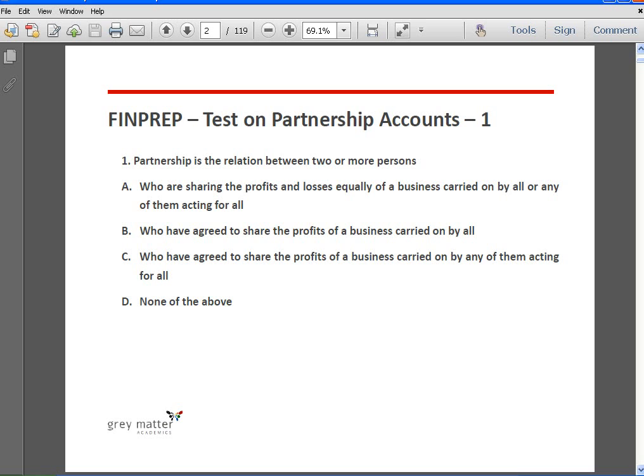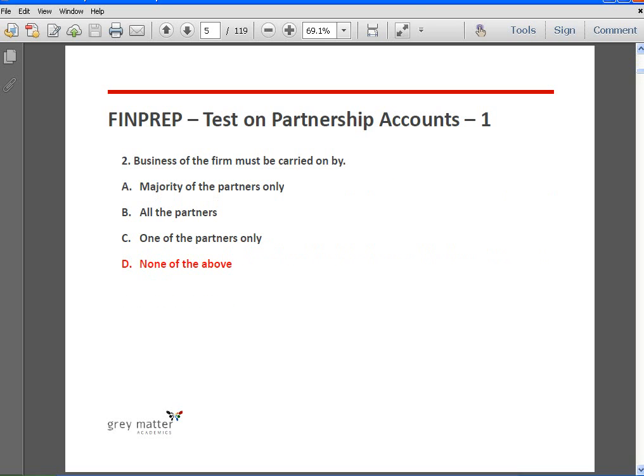Partnership is a relation between two or more persons who have agreed to share the profits of a business carried on by all or any one of them acting for all. So unless all these are present, it is not a partnership. So the answer is D, none of the above.